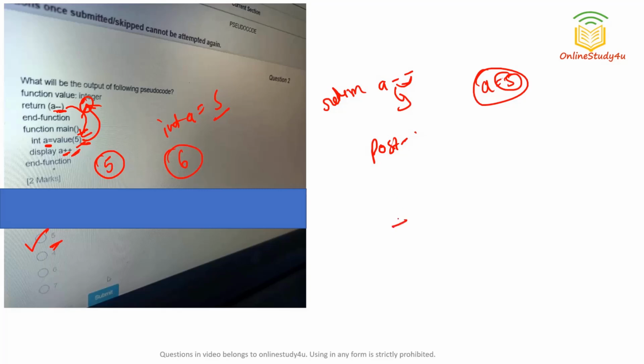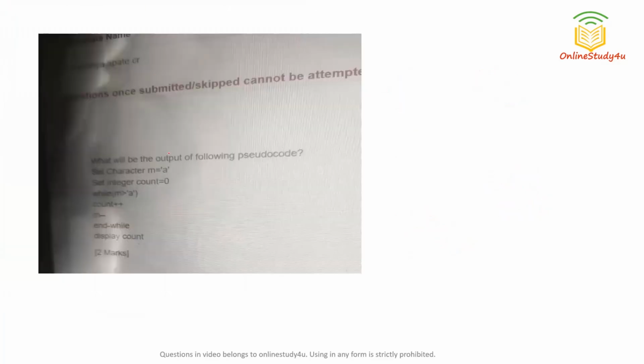In case of pre, we write like this: plus plus a, minus minus a. So this is pre-increment, pre-decrement. And if you are writing like this, a plus plus, a minus minus, that is post-increment and post-decrement, right? Hope that is clear. There is no confusion about that part. Let's move to our next question. Okay, what will be the output of the following pseudo code?